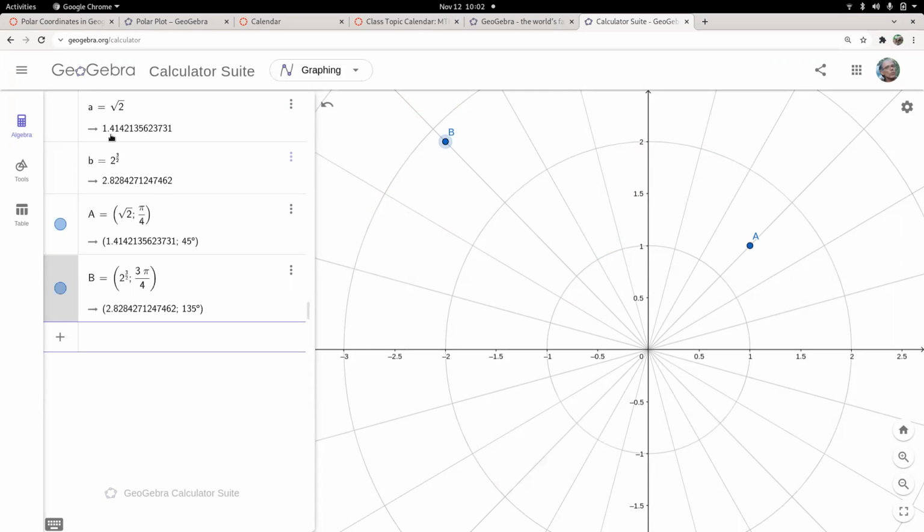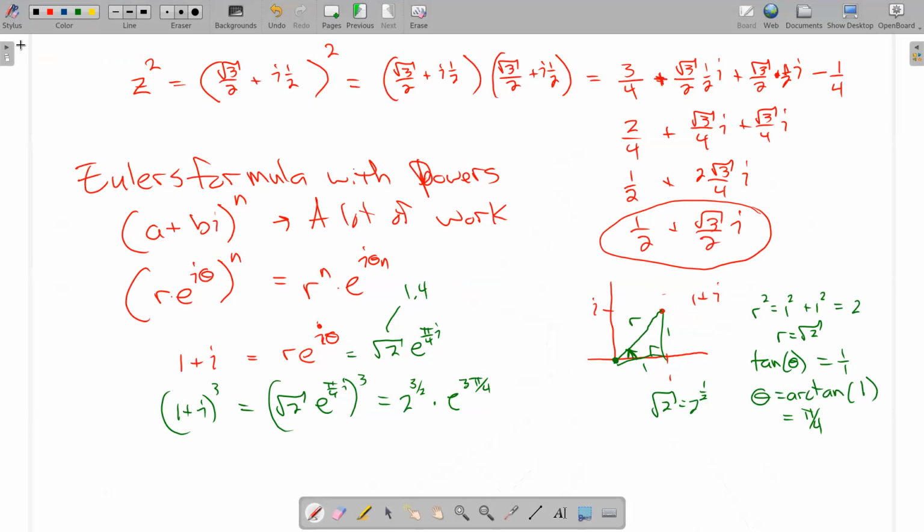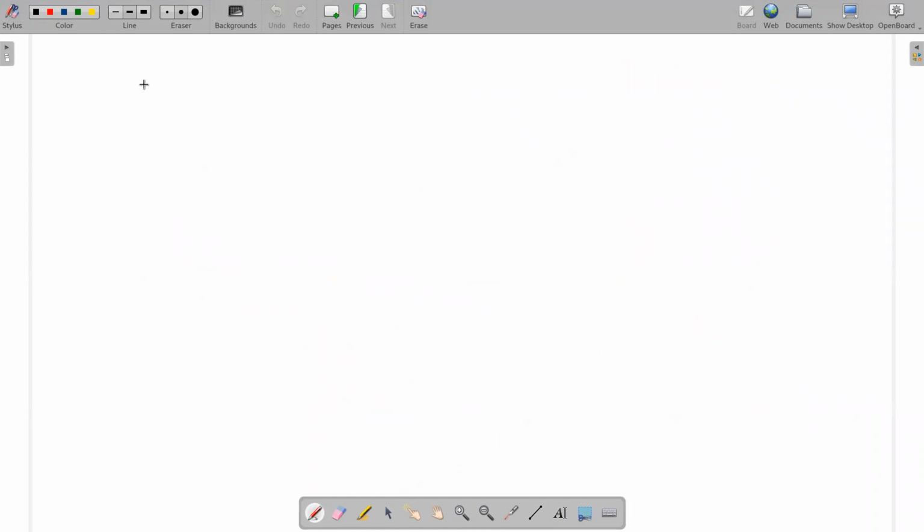Let's put that on paper. All right, so I'm going to summarize this on a new page here. We started with the point 1 plus i. And then we calculated using the idea that r squared equals x squared plus y squared, and theta equals the arctan of y over x, its polar version to be the square root of 2 times e to the i times π/4.